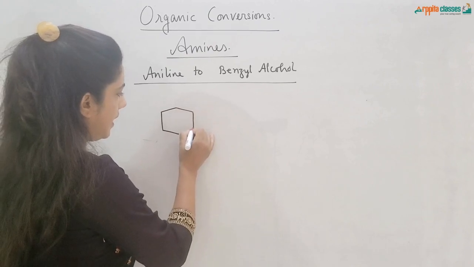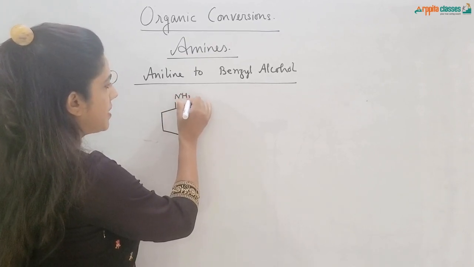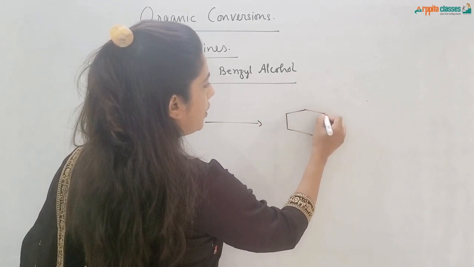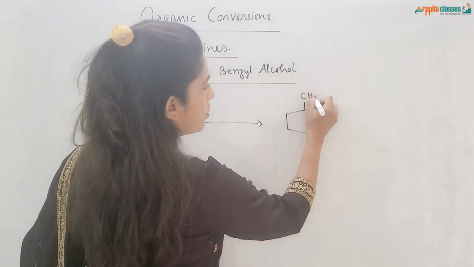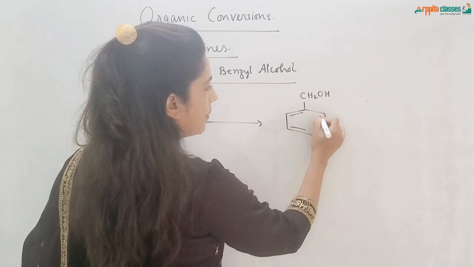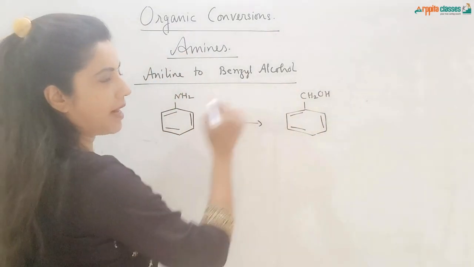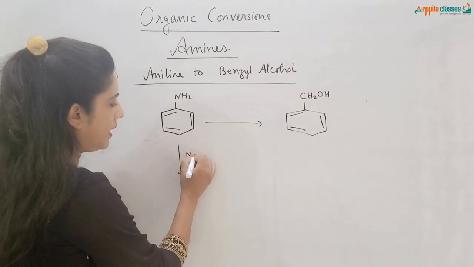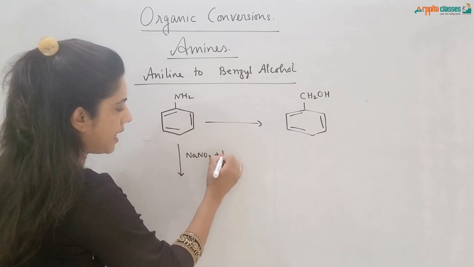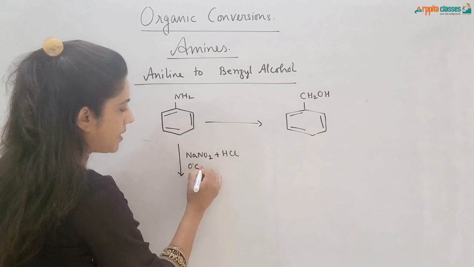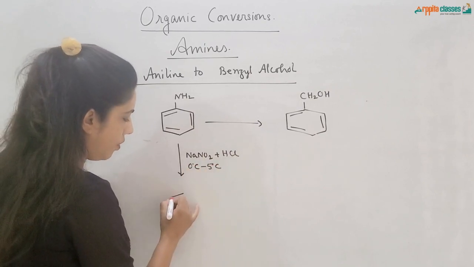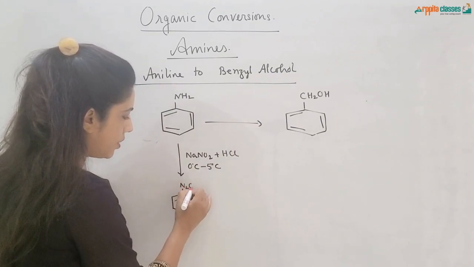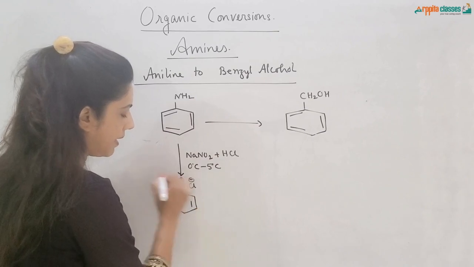Aniline is NH2 group attached to the benzene ring. This is your aniline. From here, I need to convert to CH2OH, benzyl alcohol. Okay, so you can see one carbon atom got added over here. Aniline will be first treated with NaNO2 plus HCl. This particular reaction is called diazotization reaction, where we'll be getting a diazonium salt, benzene diazonium chloride, N2 plus Cl minus.